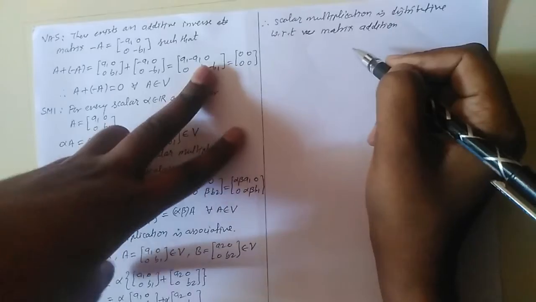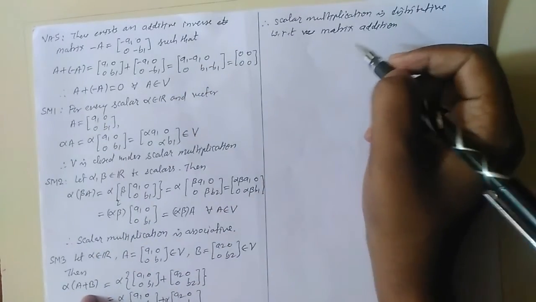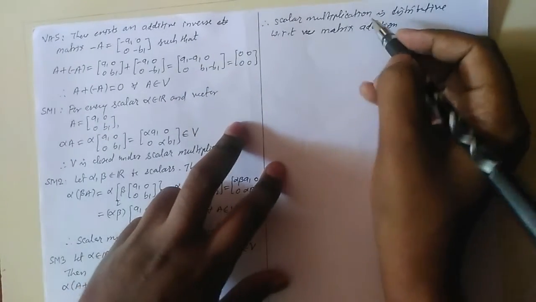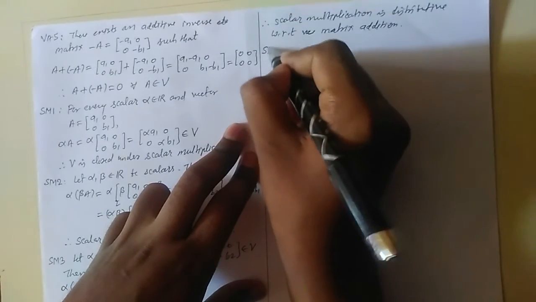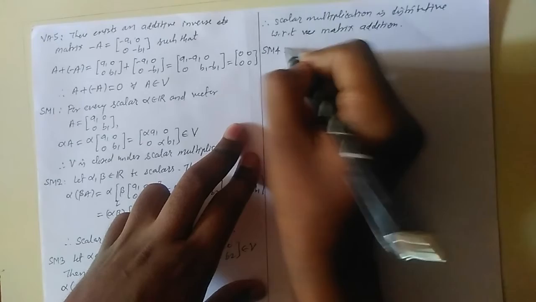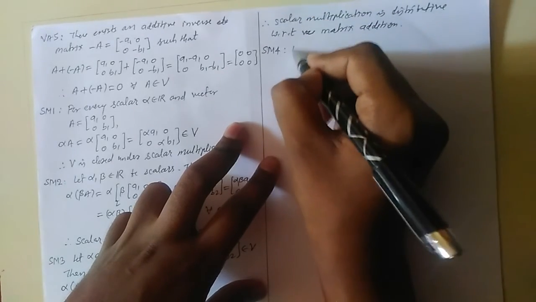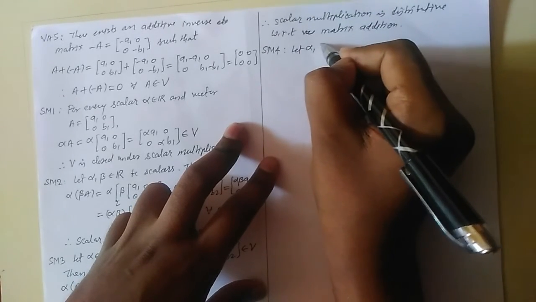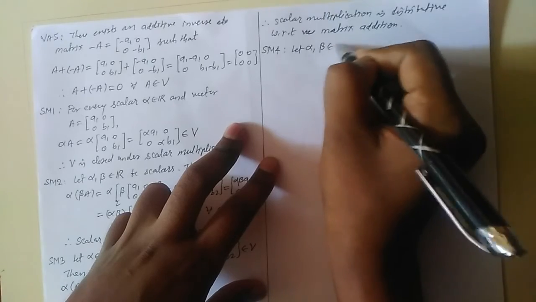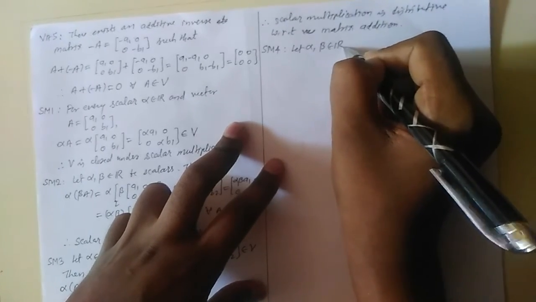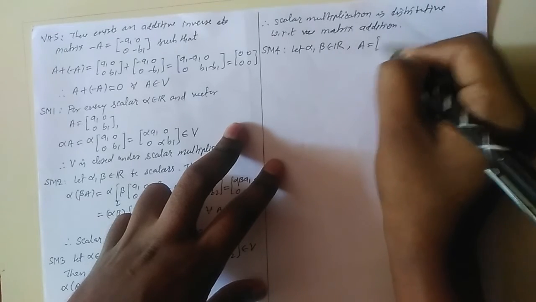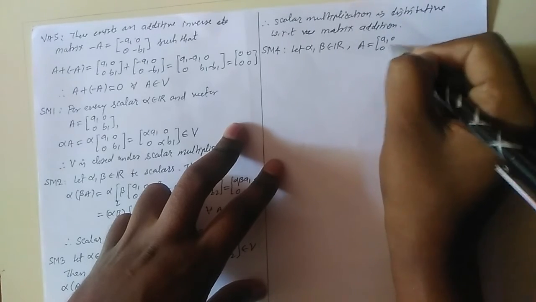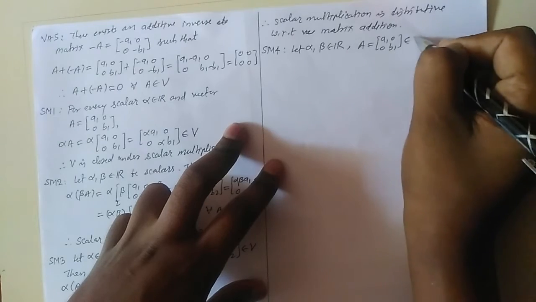Here the matrix acts as a vector. The next one, SM4 axiom. So let alpha, beta belong to field R and A equal to A1 0 0 B1 belong to V.